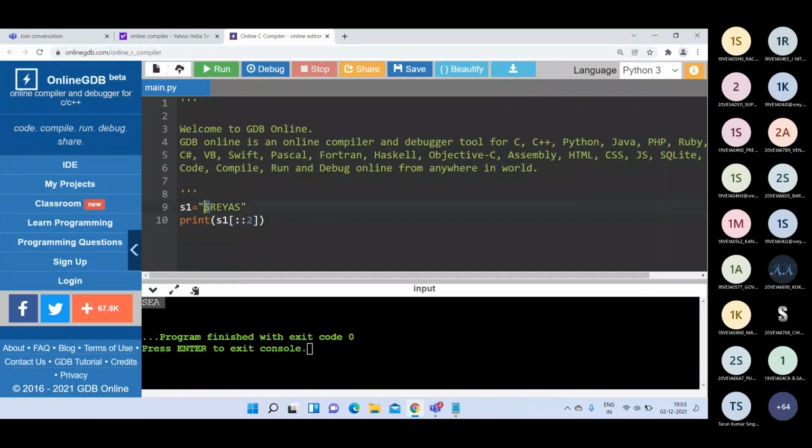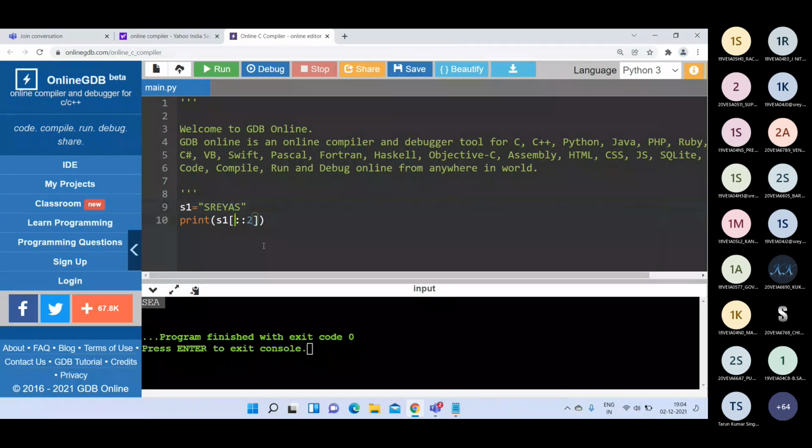First character will be retrieved, followed by 2 characters being skipped. That is, 1, 2 skipped, the third comes; then 4, 5 skipped... we get 5. So we will get SEA. Two characters are forwarded after receiving the first character: 1, 2 forwarded gives 3, then 5, then 7, then 9, next 11, like that, because we are using the stride value as 2. Okay, are you getting my point?